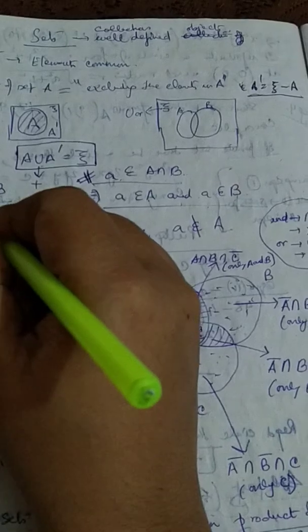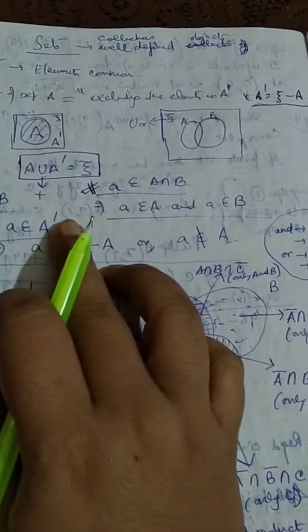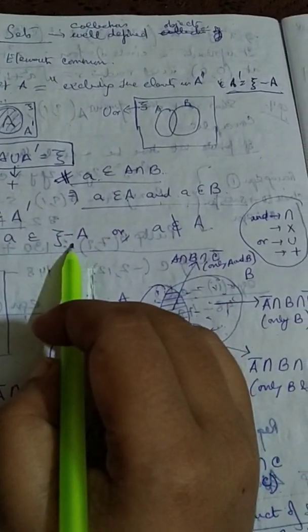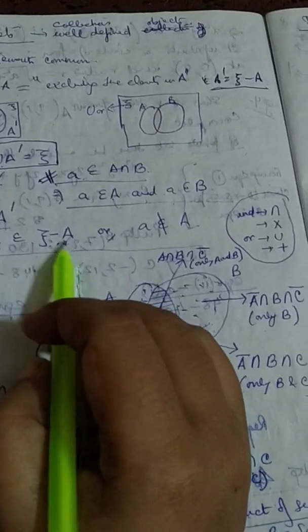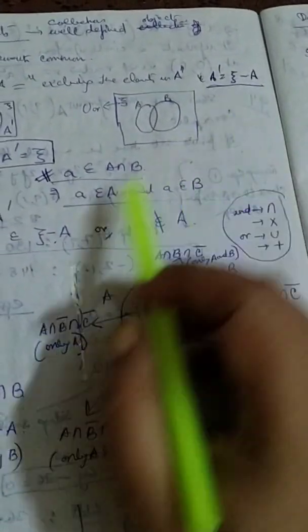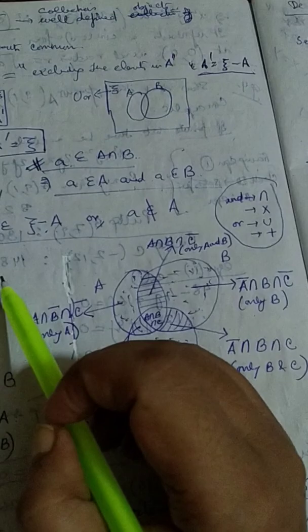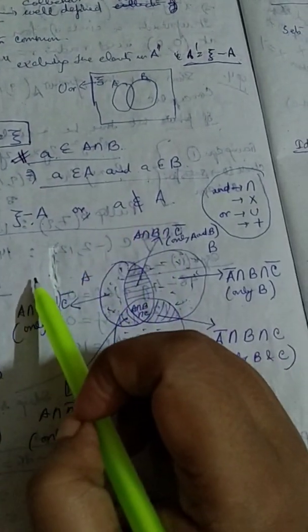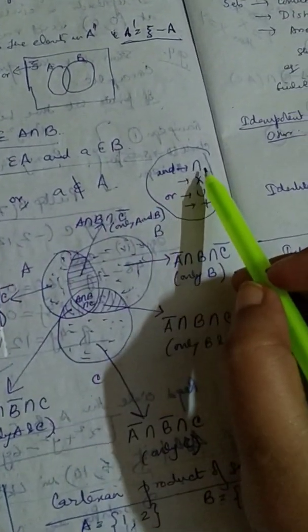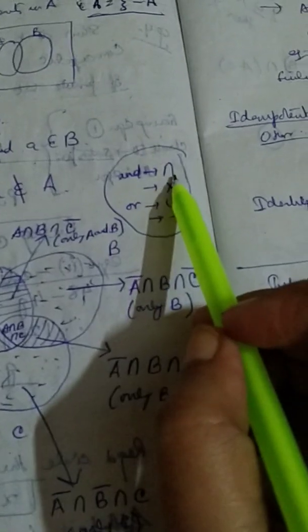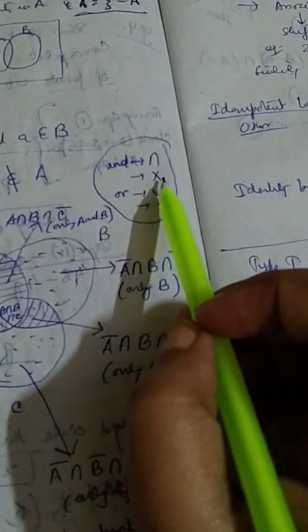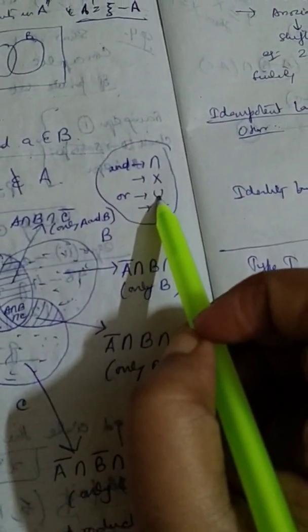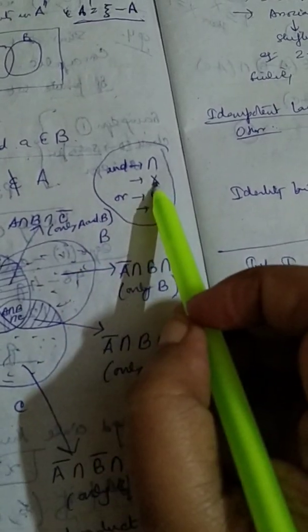And not only that, a belonging to A prime means a belongs to Xi minus A, because you can see A prime is Xi minus A. As I've recapitulated at the side, intersection stands for AND, union stands for OR. This is Cartesian product.